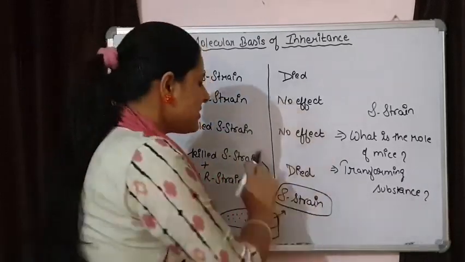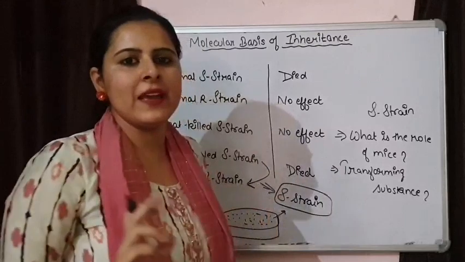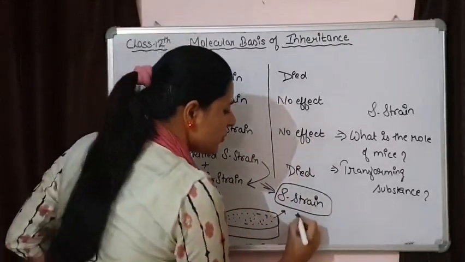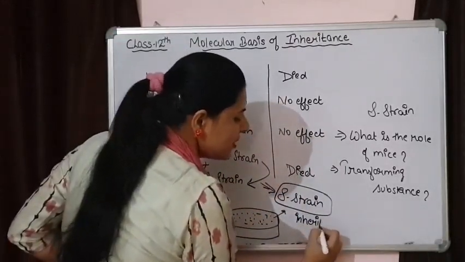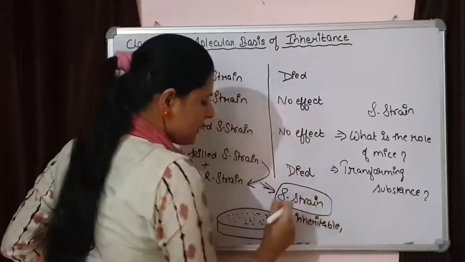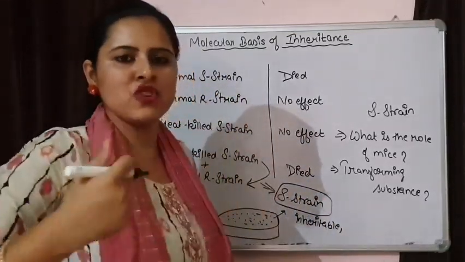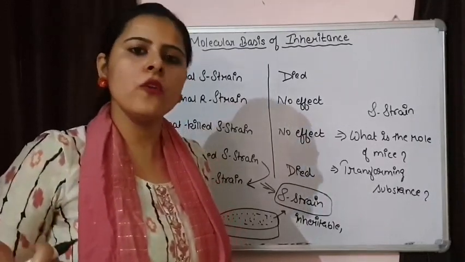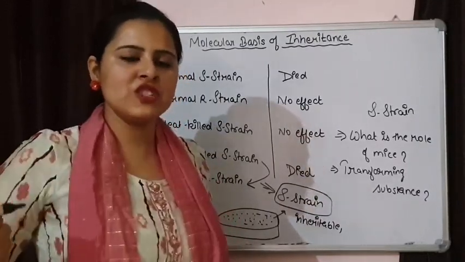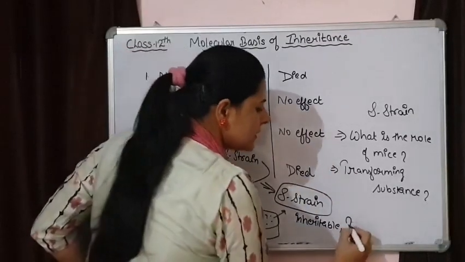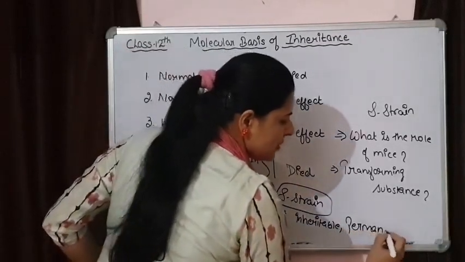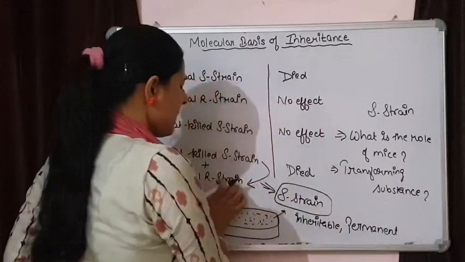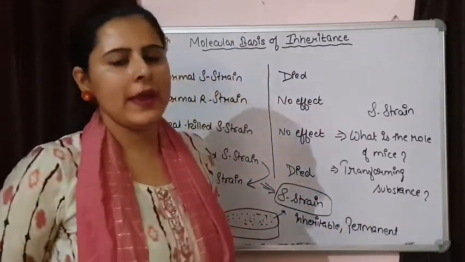So this transformation, the change that has taken place, is an inheritable change, because the strain is dividing and the next strains are also of S type. That means the change is inheritable and permanent. Now this strain has permanently changed into S strain.